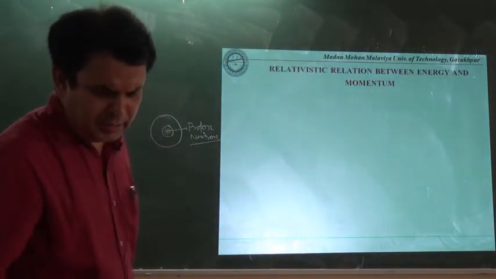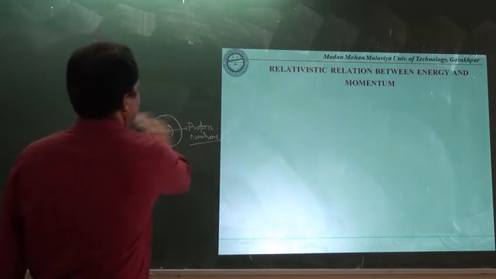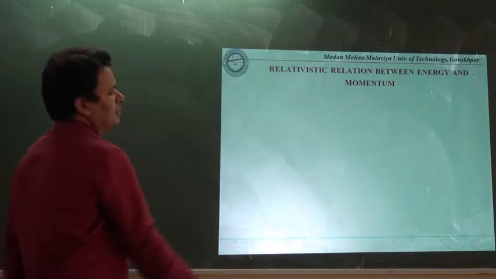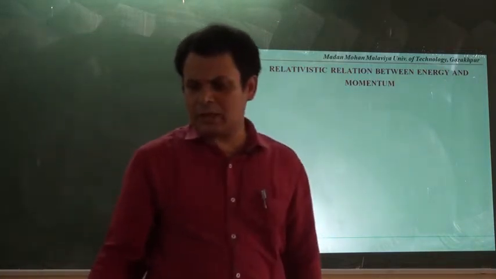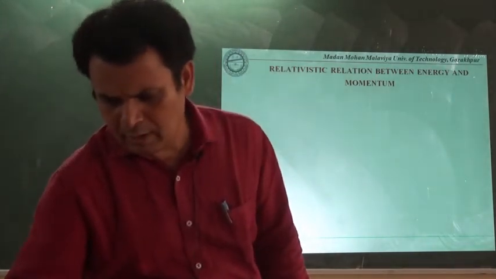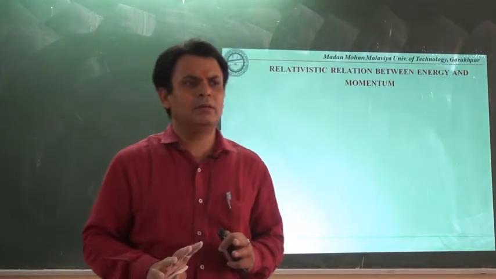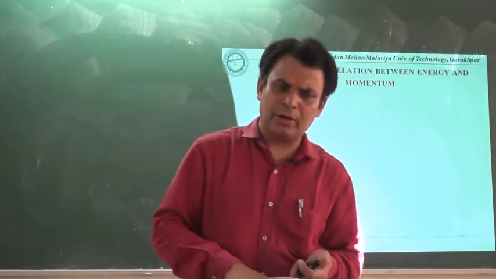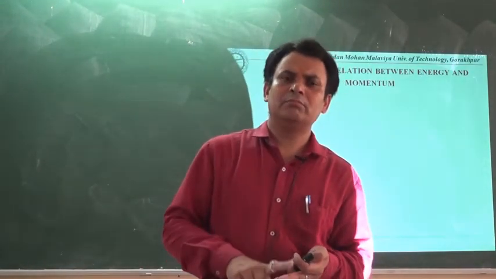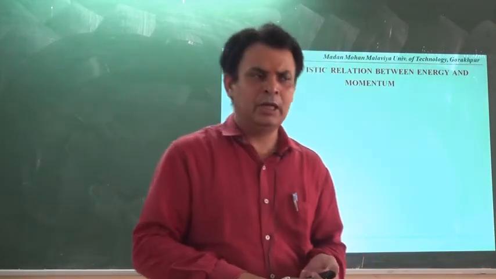On the basis of relativity, if we consider the relativistic form of the mass of a body, it will affect the momentum and the energy of the body.